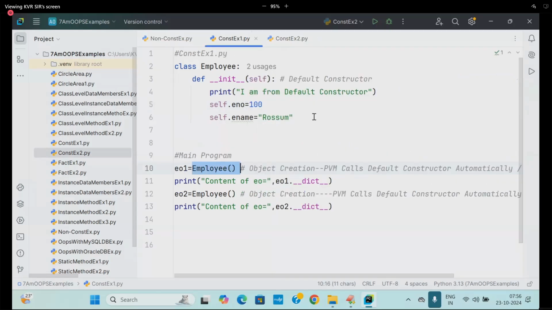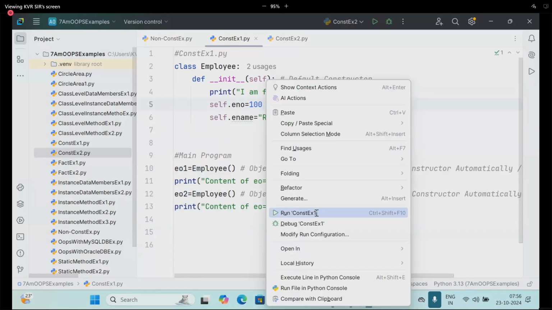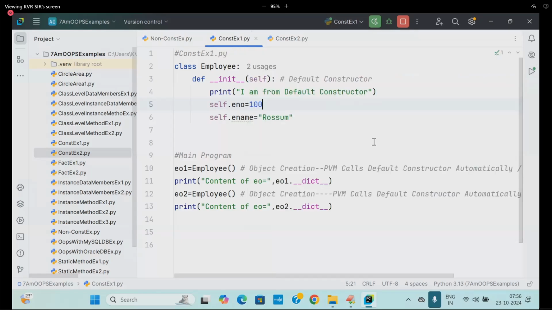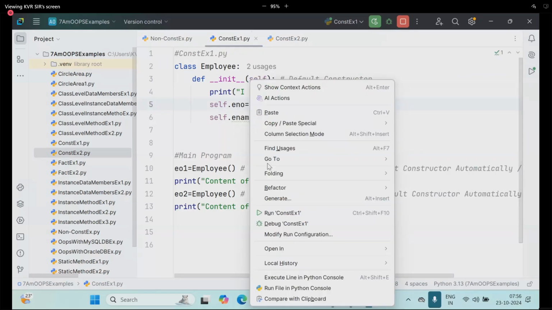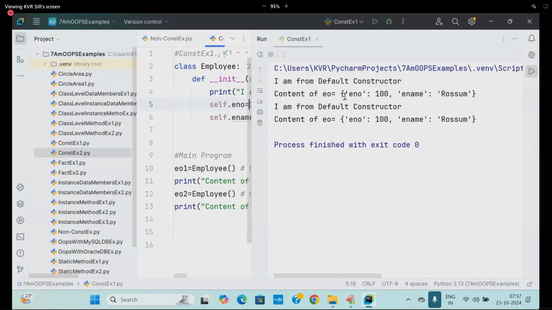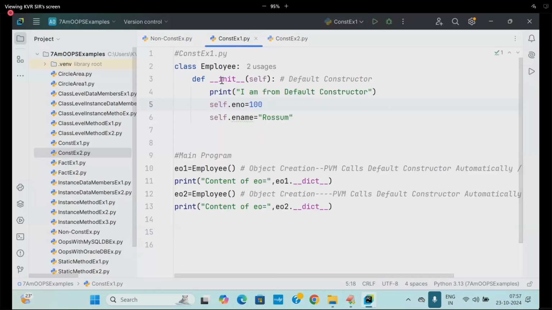When I go to this constructor default, whenever I want to initialize multiple objects of the same class with the same values, I'll go for it. What happens? Go to this place and execute this, and we got these values. Are they the same values or not? So what is this constructor called?